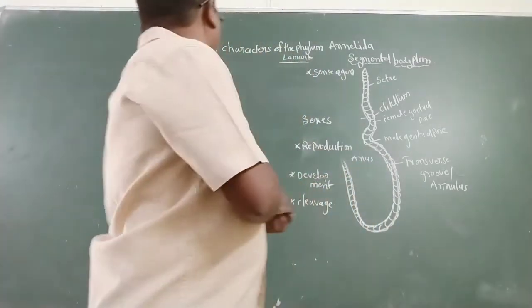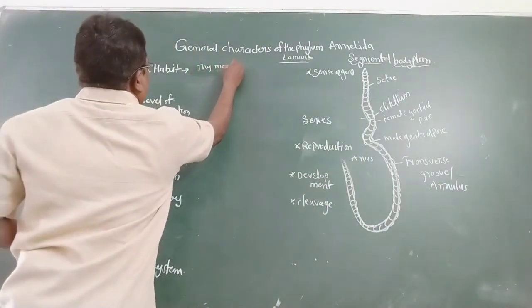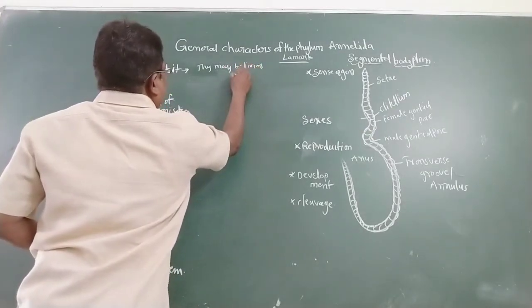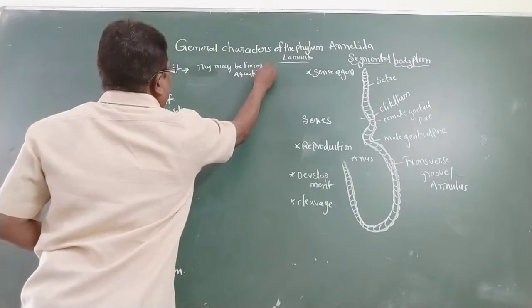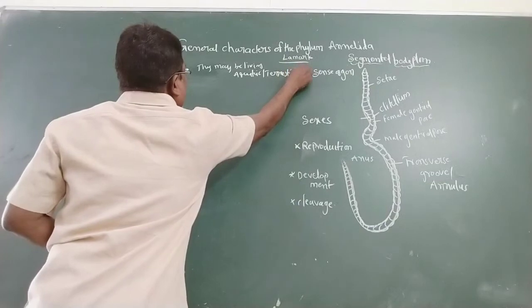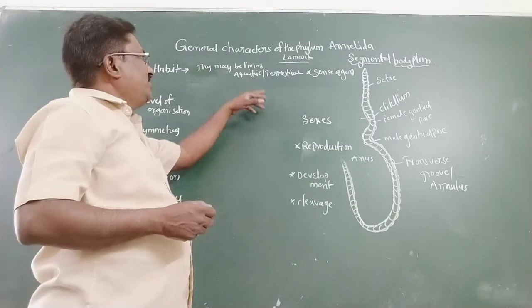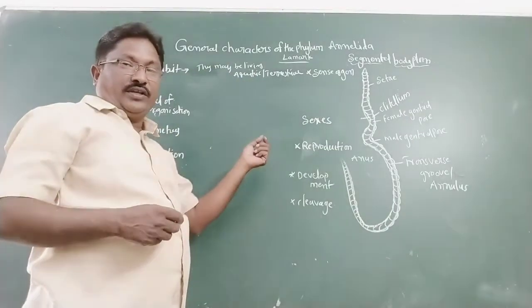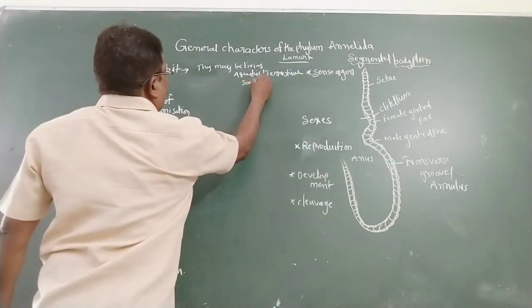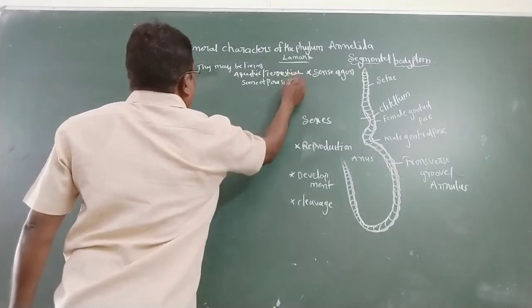The next point is they may be living in aquatic regions, terrestrial regions, and some are parasitic forms.